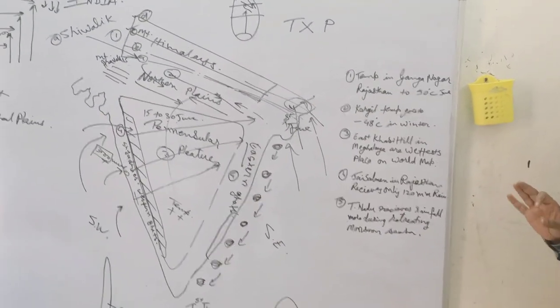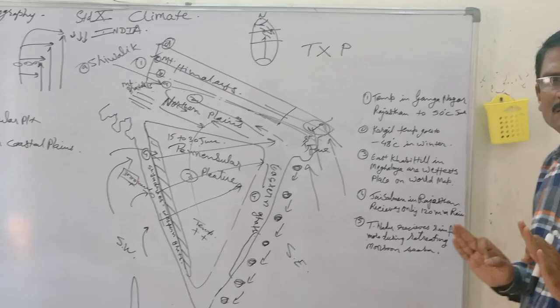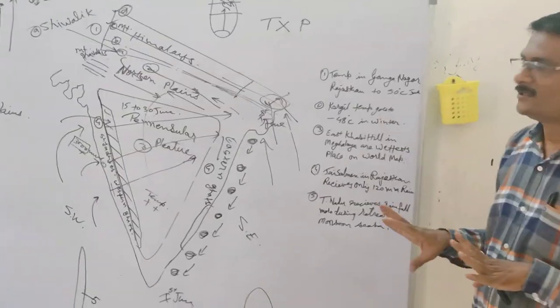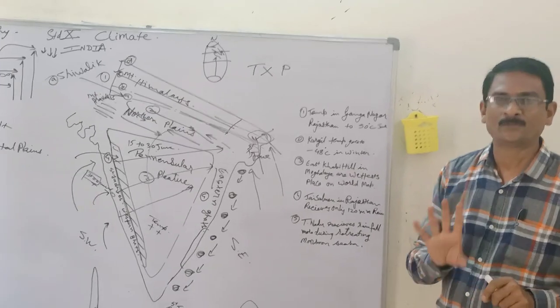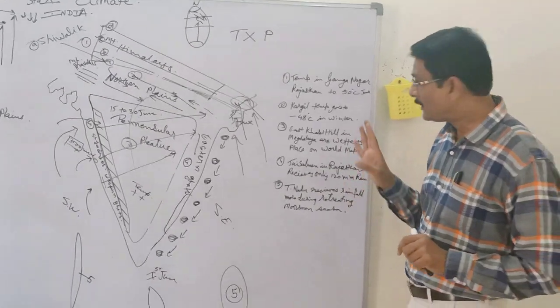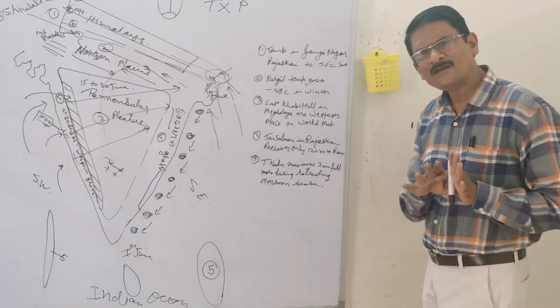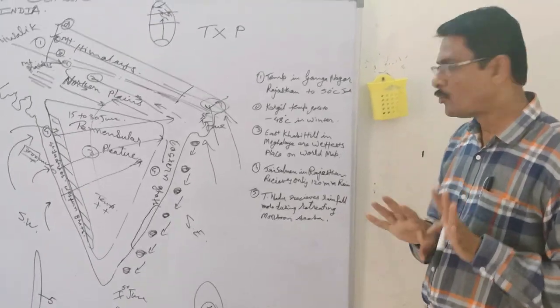Throughout the year, near about 7 or more than 7 months, rainfall occurs continuously here. It is not the highest rainfall, but the wettest place. Now, that is why this region gets rain throughout the year.